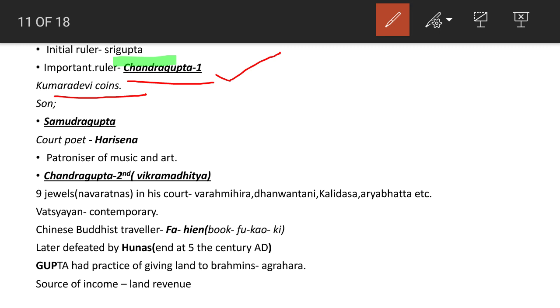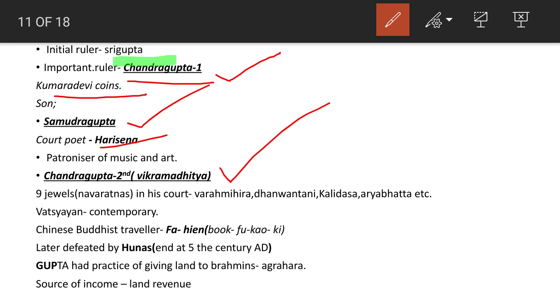After Chandragupta I, his son Samudragupta became the ruler. The court poet Harisena was at the time of Samudragupta. He was a patron of music and art. It was also reflected in some of the coins of that period. Later, after Samudragupta, the next ruler was Chandragupta II, also called Vikramaditya.